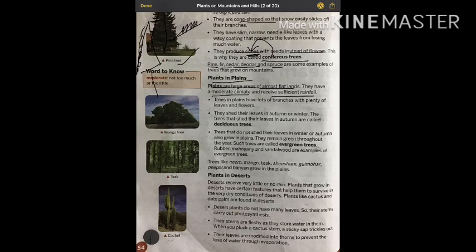Now these trees have a lot of branches. You can see the example here, the mango tree. A lot of branches are there with leaves and flowers in it. They have broad leaves. The leaf area is broad. The trees growing in plains are of two types, deciduous and evergreen.